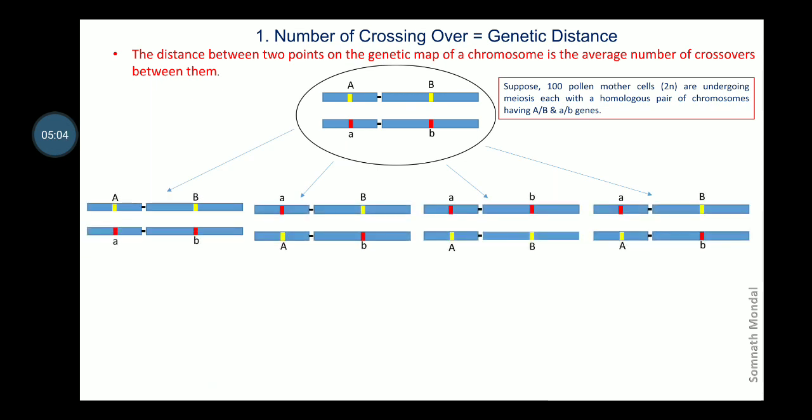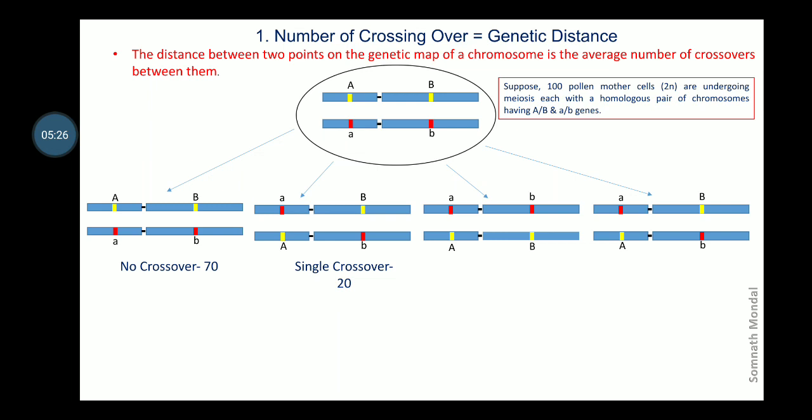Now look at the first type where there is nothing changed between the two homologues. So this is the no crossover type. Second one where the exchange of A alleles has taken place. This is single crossover.